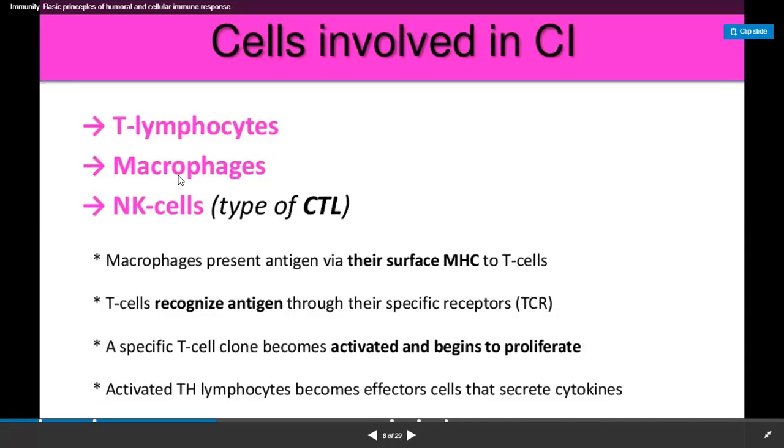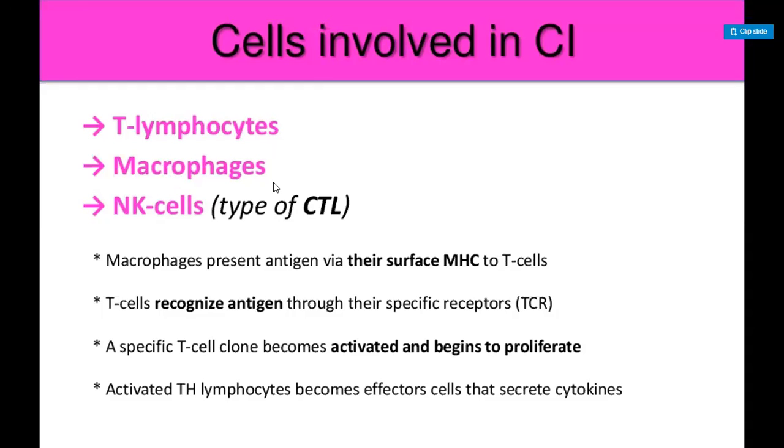The second one is macrophages. The macrophages are the cells which capture the antigen. They may be phagocytosis cells. As we discussed in the last slide, these are the antigen presenting cells which phagocytose. Phagocytosis means they are engulfing the antigens.